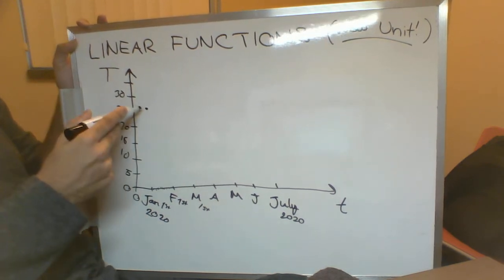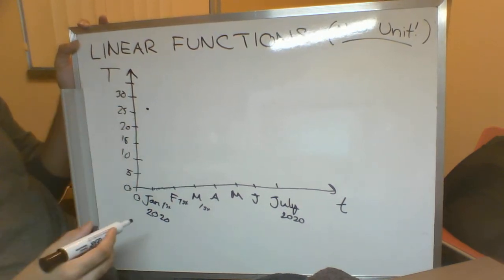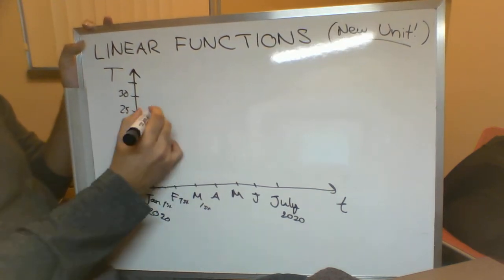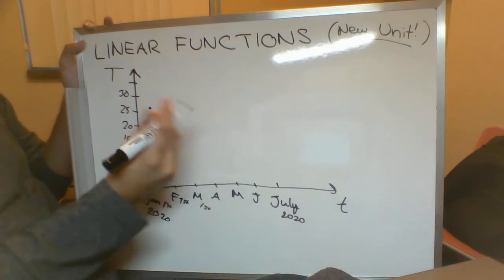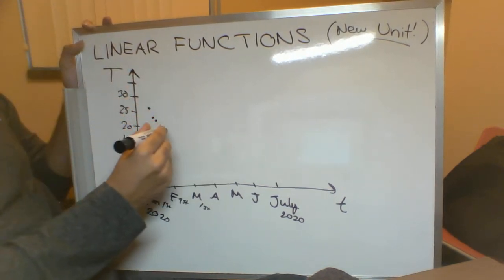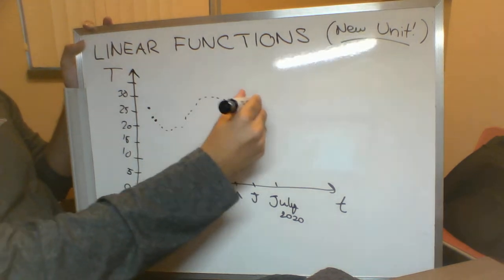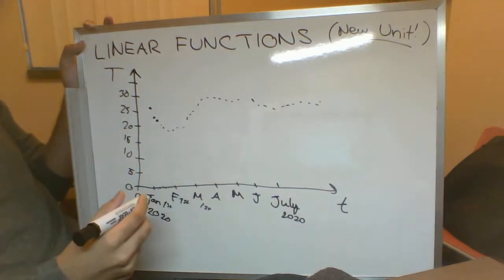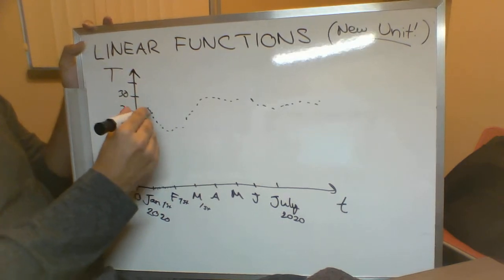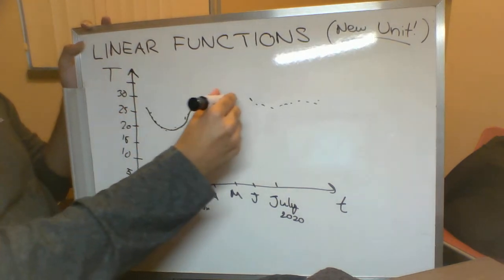It's 27 degrees, you could put a dot up there for that. And then let's say January 2nd, it's a little bit colder, 24 degrees, and then 23 degrees, and so on. And over time, you'd get a whole bunch of points going along this graph. And basically what we'll do at the end of it, once we've figured out all of those points, is we'll just connect them as best we can.